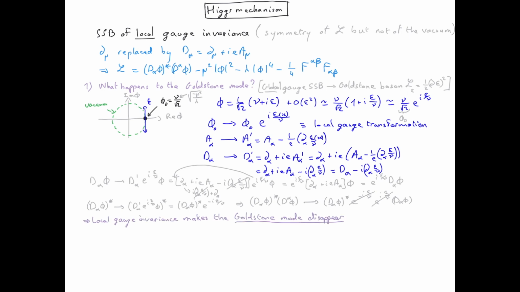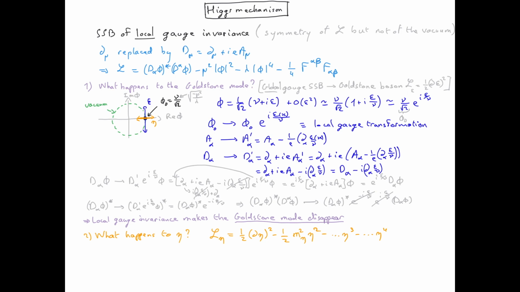Our second question is what happens to eta, the field which corresponds to climbing up the wall of the potential. And the answer is nothing. We get the same contribution from eta as what we got in the case of spontaneous symmetry breaking of global gauge invariance.